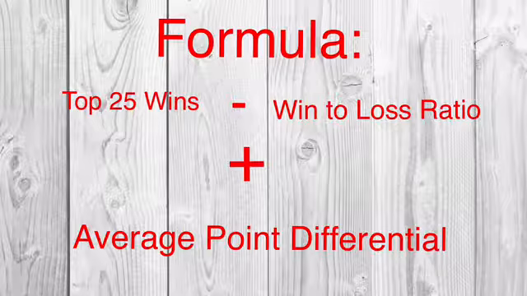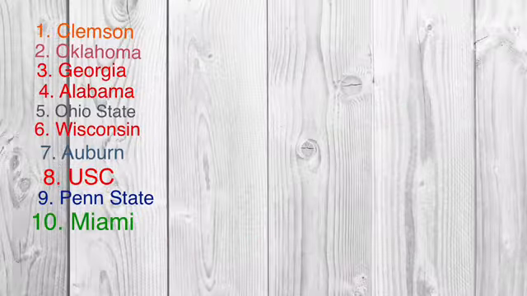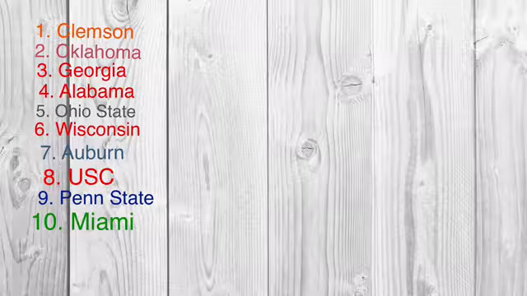It also means that the more points you score and the fewer points you allow, over total wins and strength of schedule, which seems to matter the most nowadays. Not even conference championships matter a lot, but strength of schedule matters a lot nowadays, it seems. So now let's go ahead and get into working out this formula with the teams.